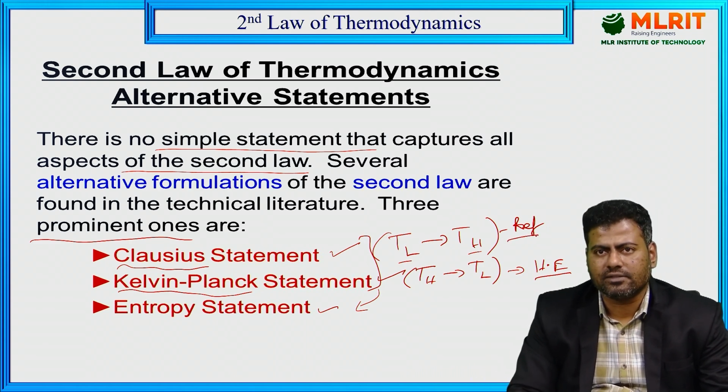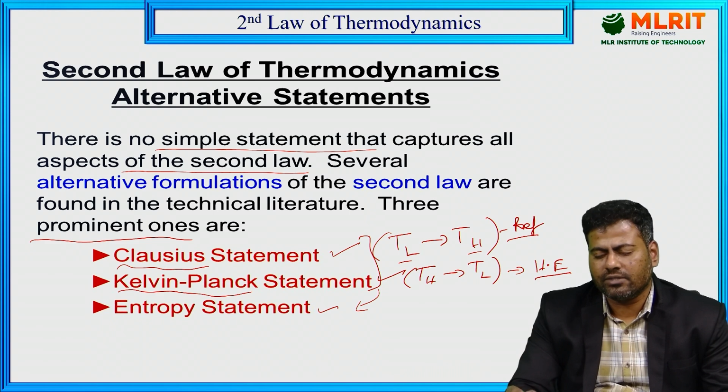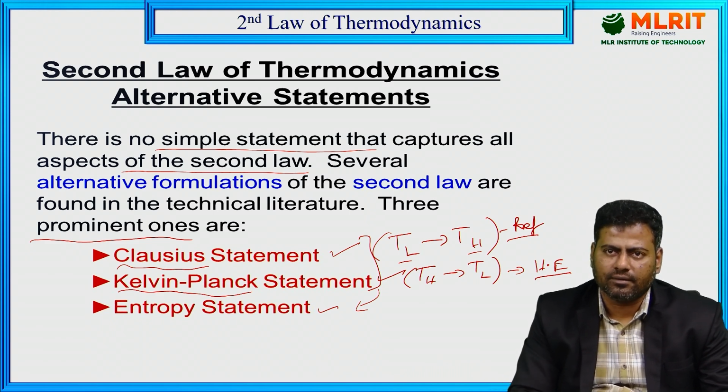In the refrigerator, the refrigerated space is supposed to cool down. For example, assume that it is already at 20 degrees Celsius, but I need to reduce that to 10 degrees Celsius. The surrounding temperature is the average surrounding temperature of the Indian atmosphere, which we can take as 30 degrees Celsius. So the refrigerated space is at 20 degrees Celsius, and we are transferring heat from the lower body temperature to the higher body temperature. So that is also feasible, right?